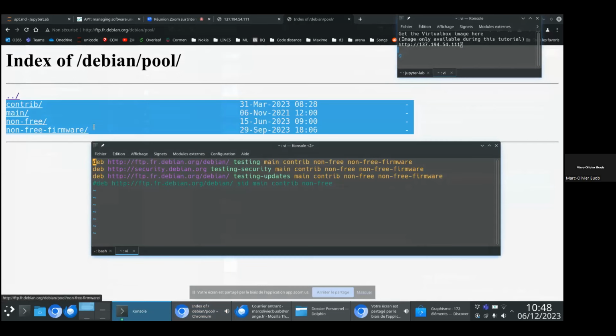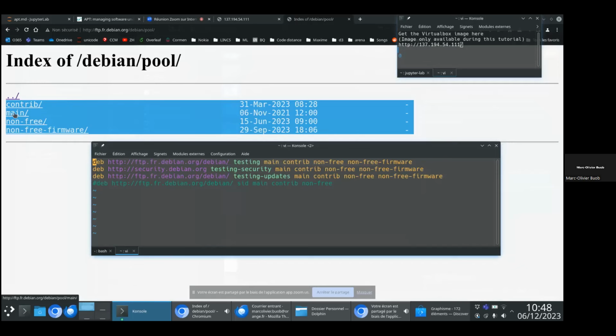The non-free directory corresponds to non-free packages. And the contrib directory corresponds to free packages that are built on top of non-free packages. So by default, only the main repository will be enabled on your system.